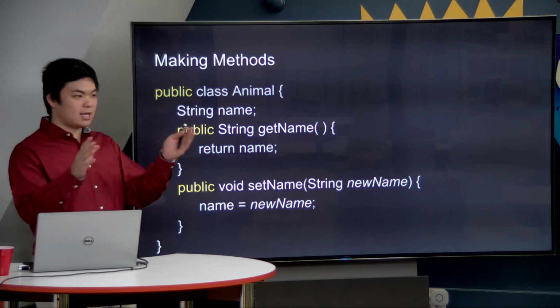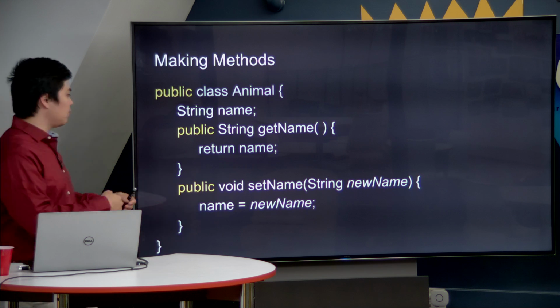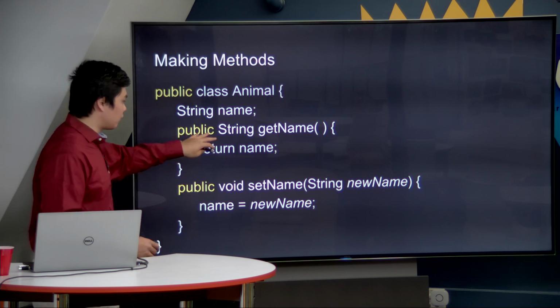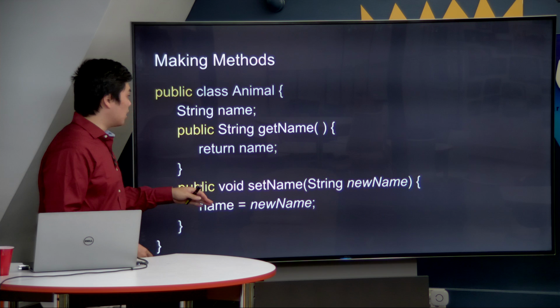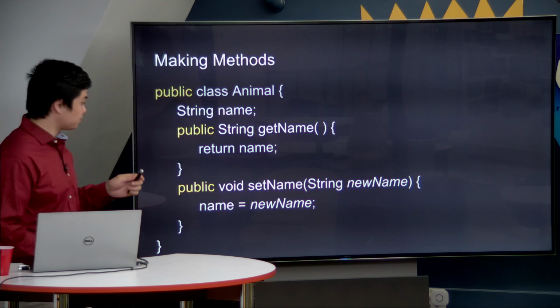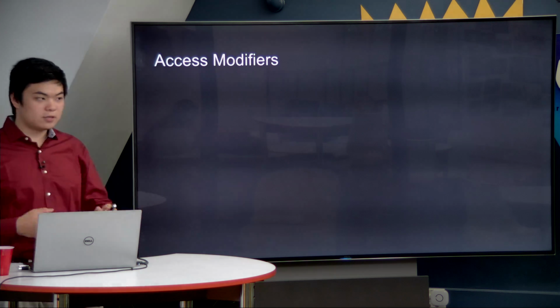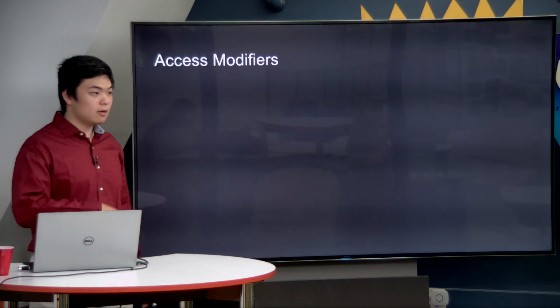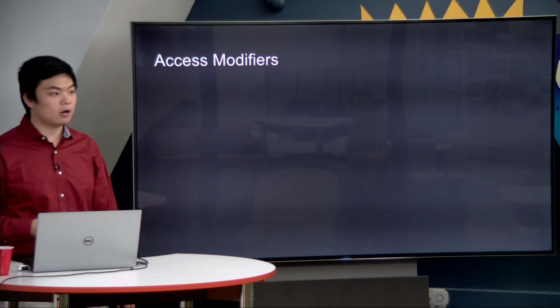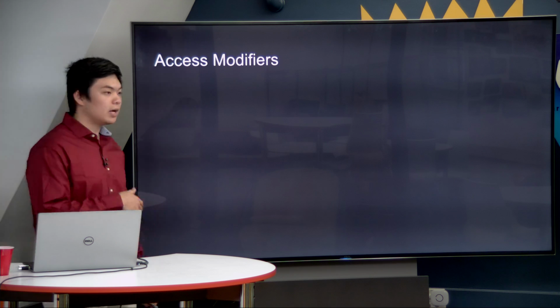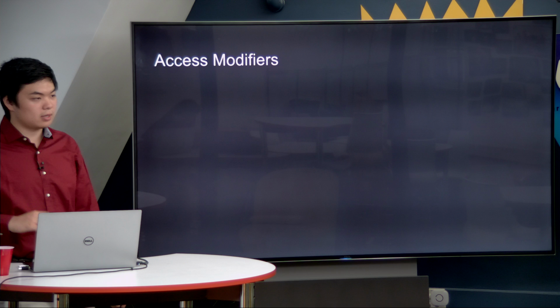It means that it's public to anybody. Anybody can use this. Anybody can change it. Anybody can reference these methods and reference this class. But what if we wanted a different degree of accessibility for our files or for our variables or for our methods? How do we specify that without just the public keyword?